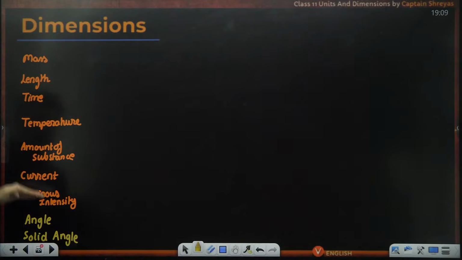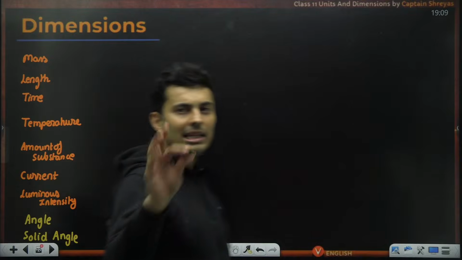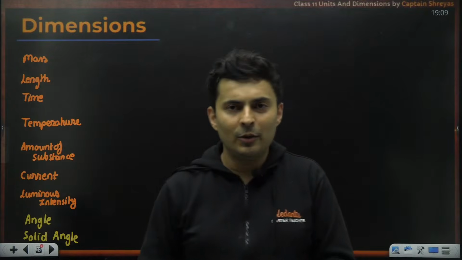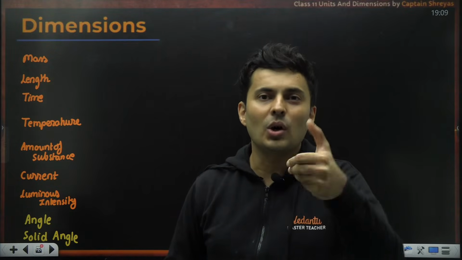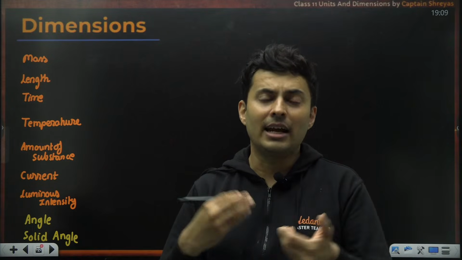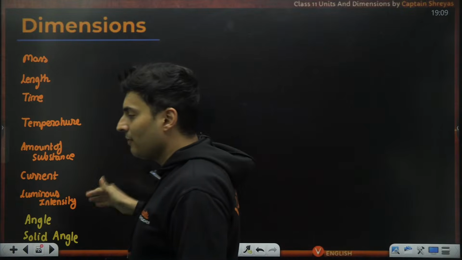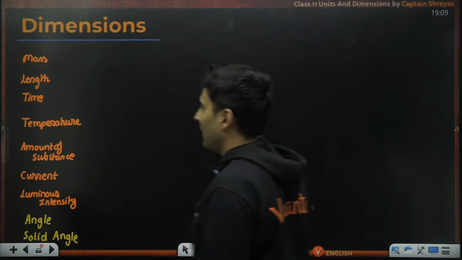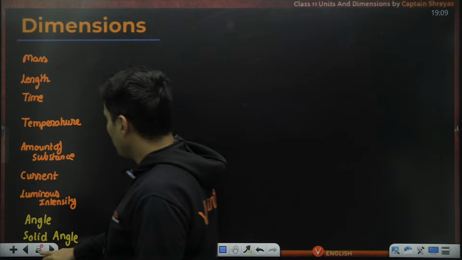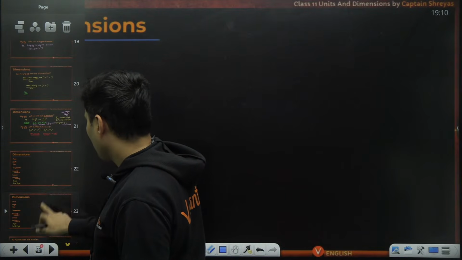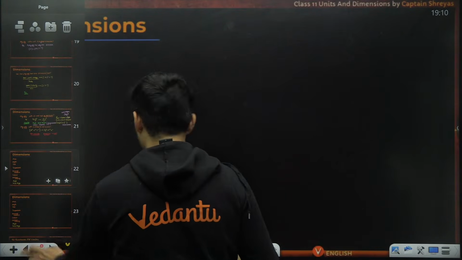So we had 7 fundamental units. The last two have been added now, and that makes them auxiliary. Okay, extra, supplementary. So those are the two extra fundamental units that we have added. Okay, so let me put it right over here.